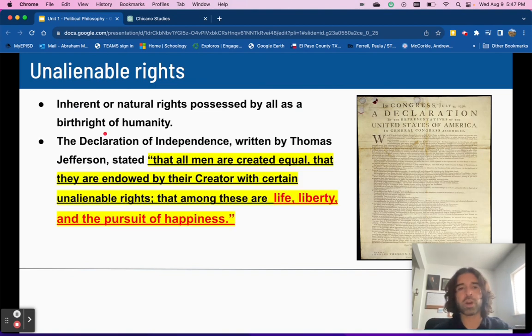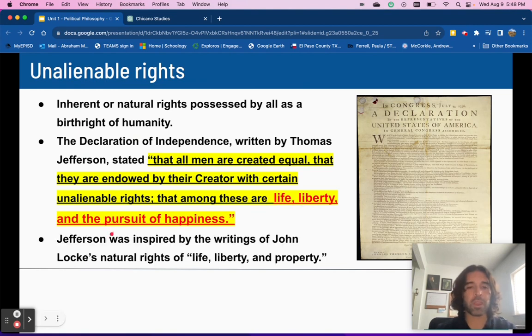Unalienable rights also come out in the Declaration of Independence that was written by Thomas Jefferson. It says that all men are created equal, that they are endowed by their Creator with certain unalienable rights, that among these are life, liberty, and the pursuit of happiness. These are three examples of unalienable rights: life, liberty, and the pursuit of happiness.